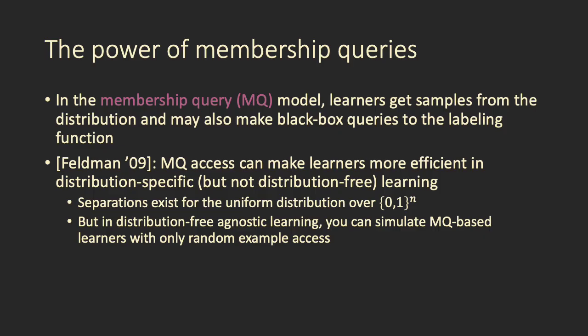So Feldman in 2009 showed that membership query access can make learners more efficient in the distribution-specific setting, but not in the distribution-free setting. So there's an explicit separation. There's a concept class that's easier to learn with membership queries on the uniform distribution. But in distribution-free agnostic learning, you can simulate membership query learners with just random examples.